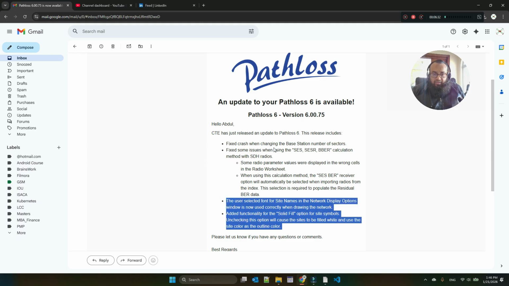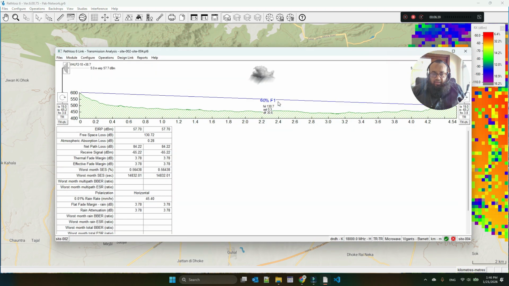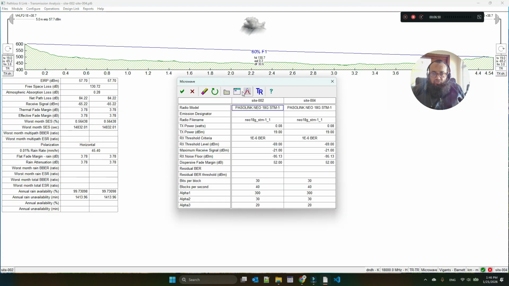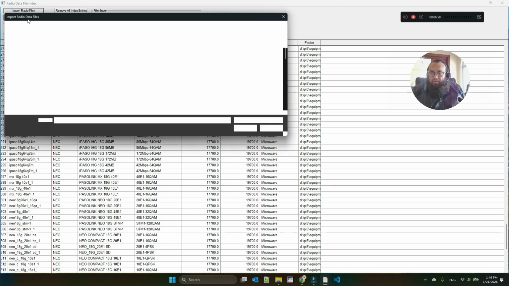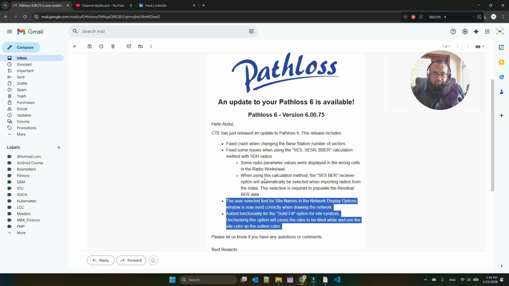So let's check the STH radio part. Let me go in this. When I go to the radio, it says when using this calculation, SSCR will be operated when importing radios from the index.